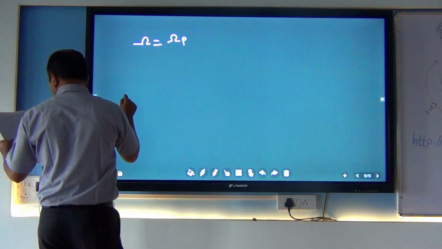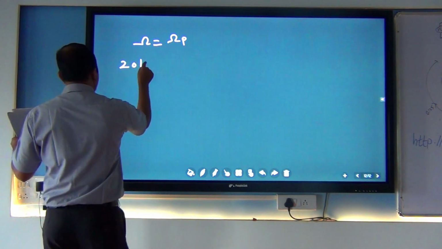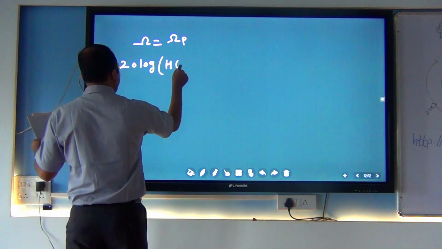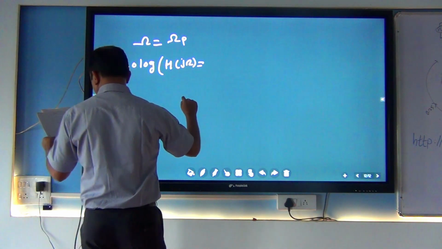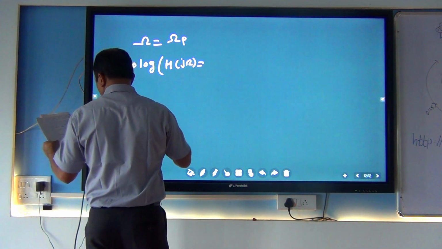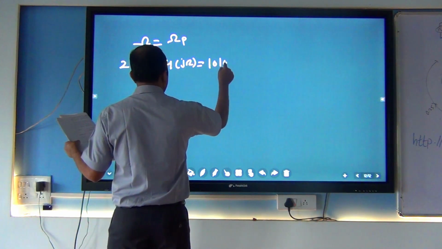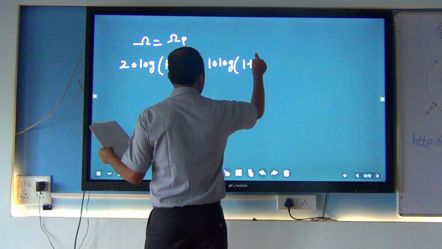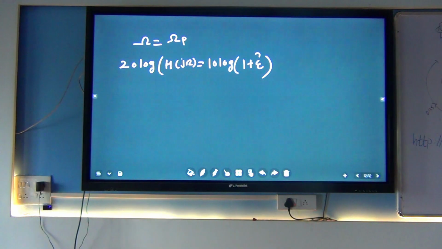So the equation becomes 20 log |H(jΩ)| is equal to 10 log (1 + ε²). How did we get this value?